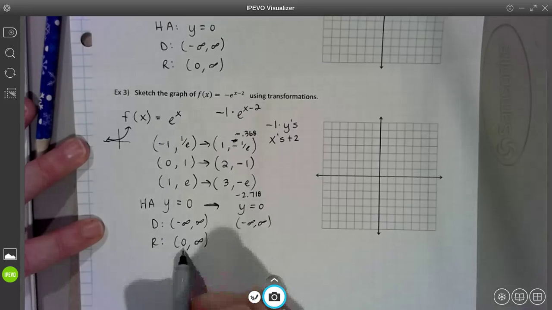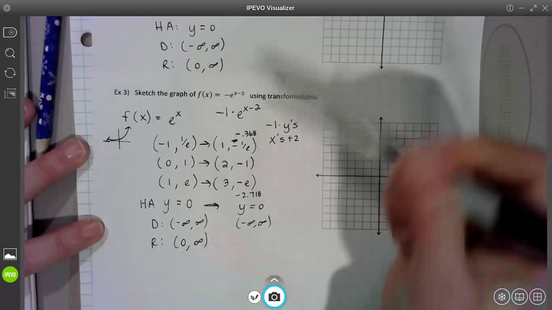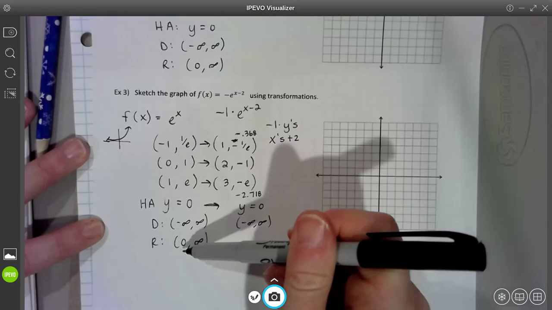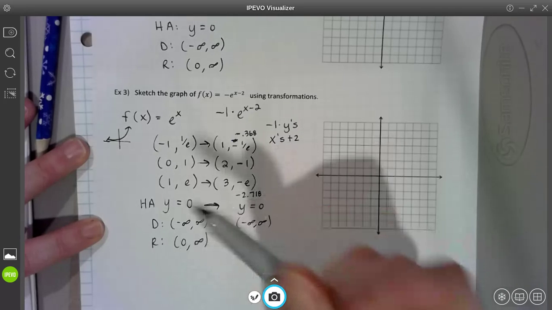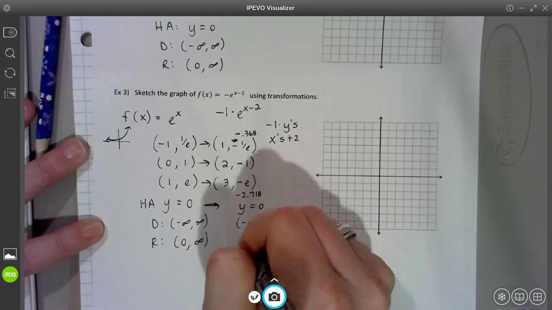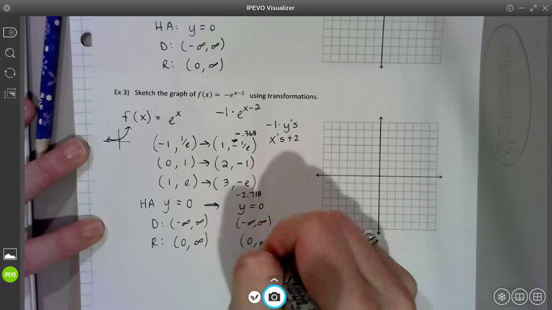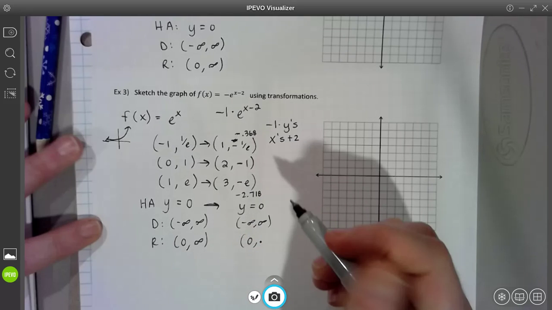And then my range, it used to be from 0 to infinity, right? Well, if I take my y's and times them by -1, that original y value, when I times it by -1, is still going to be 0. So the range will still be 0 to, oh, that's an x coordinate. Sorry. We'll come back to that one. Let's look at the graph first. I'll show you that when we get to the graph.